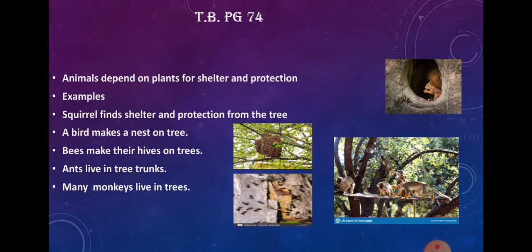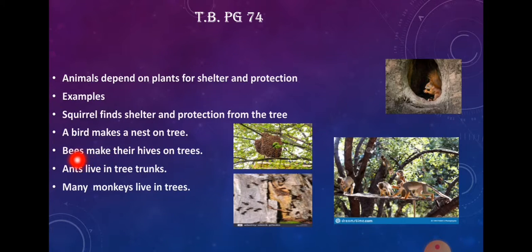Here you can see that animals not only depend on the plants for food, but they also get shelter and protection from the plant. How? You can see in these examples that a squirrel finds shelter and protection from the tree. You can see here in the picture the squirrel has made a hole inside the tree's trunk and he is living here. Similarly, a bird makes a nest on the tree. You can see in the picture, you have seen the nest of the birds.